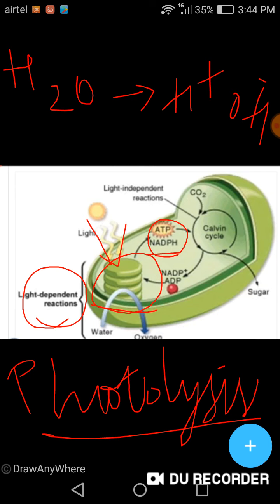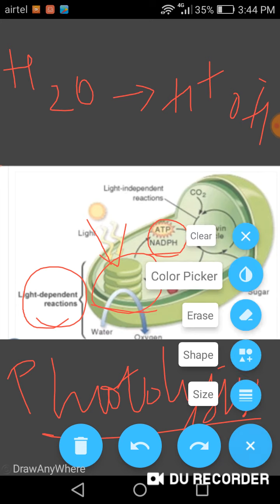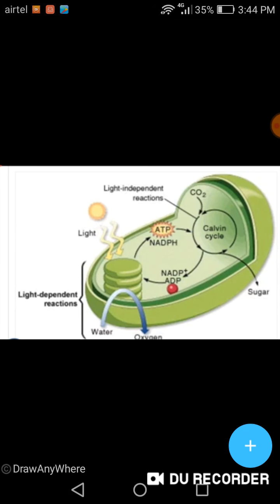Okay, let's learn now about dark reaction, the light independent reaction. From the name we think that dark reaction will take place at night time, but it is not like that. Dark reaction takes place in daytime simultaneously with the light reaction, but it is not dependent on light. Hence it is called light independent reaction or biosynthesis phase.